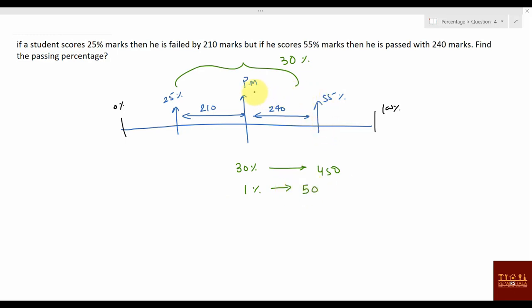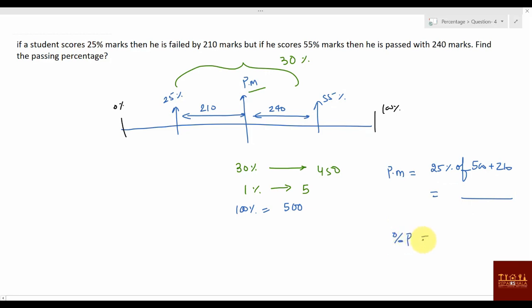So what they are asking is the passing percentage. Some people will write like this: 1 percentage value is this, so 100 percentage value will be 5. This is 5 only, not 50. So total marks will be 500. So passing marks is 25 percentage plus 210. First they will find passing marks, that is 25 percentage of 500 plus 210. Then you get the passing marks, and then the passing percentage: passing marks divided by total marks into 100.